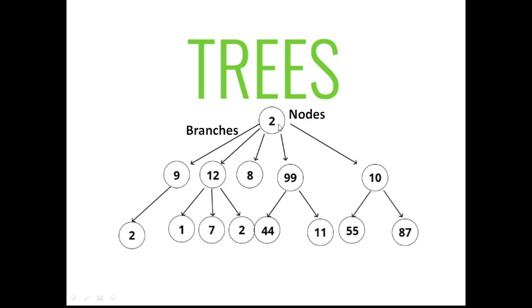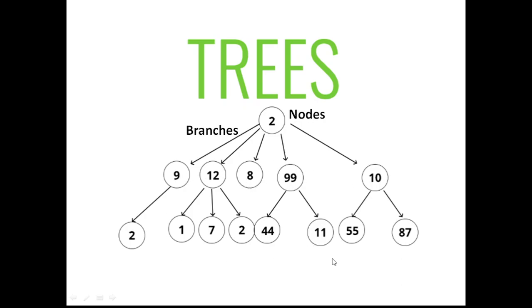The only node that cannot have a parent is the root node. Except for the root node, every other node will have a parent, and exactly one parent. That is also a condition of a tree: no node can have more than one parent, and a node can have any number of children. There is no limit on the number of children for a node. It can be either 0 or any number.